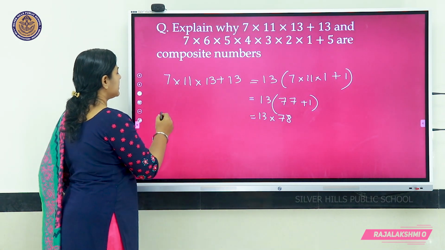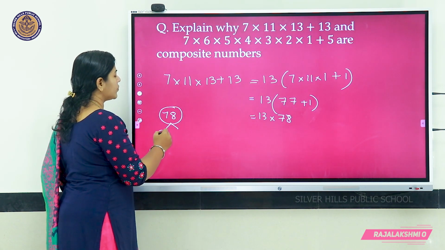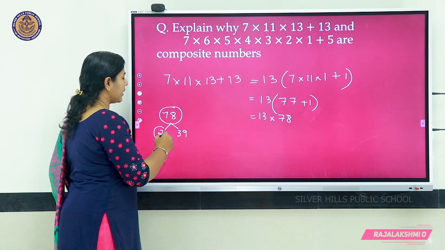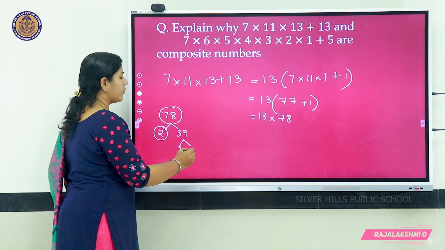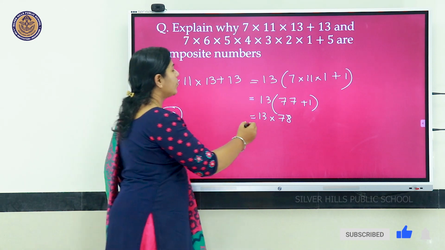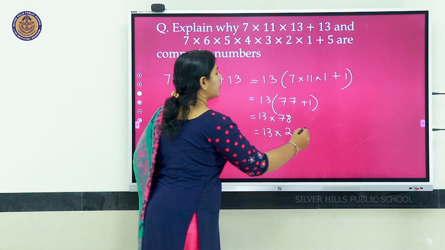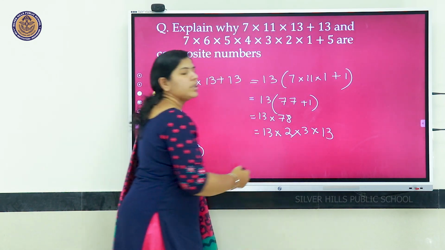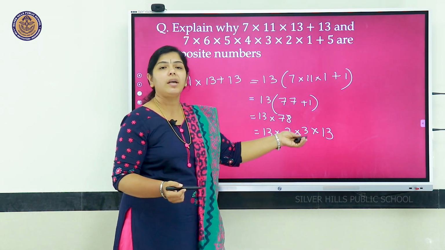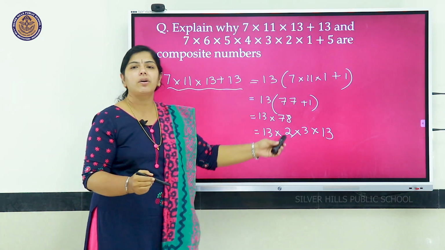How will we factorize 78? When we factorize, it is 2 into 39. Then 2 is a prime number. So, 39 is 3 into 13. So, the prime factors of 78 are 2 into 3 into 13, and with the other 13, this is 13 into 2 into 3 into 13. Now, you just see, all are prime numbers. 13 into 2 into 3 into 13. That is, this is expressed as the product of primes.